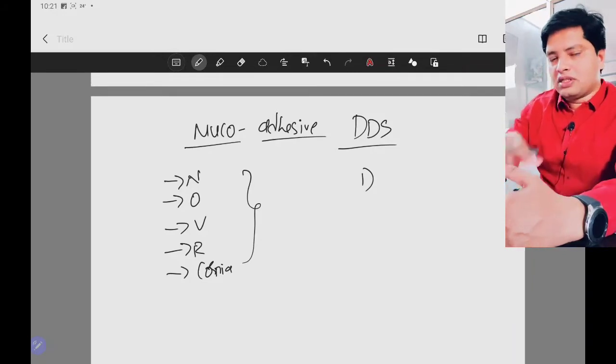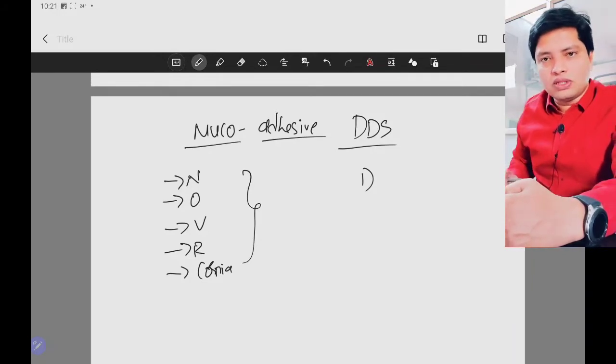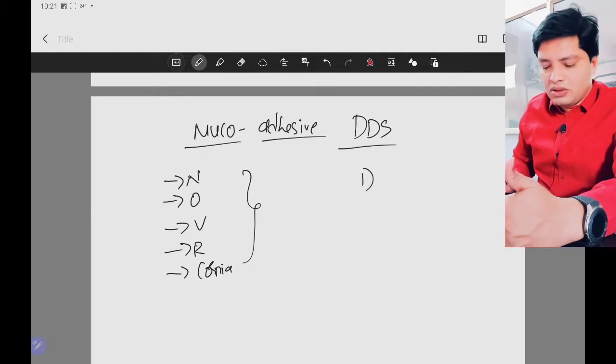So it is a huge process, it takes time, and only a less dose is going to reach that particular region.